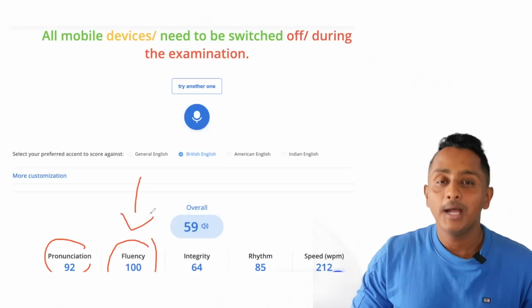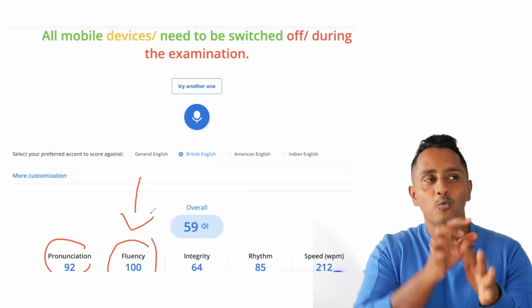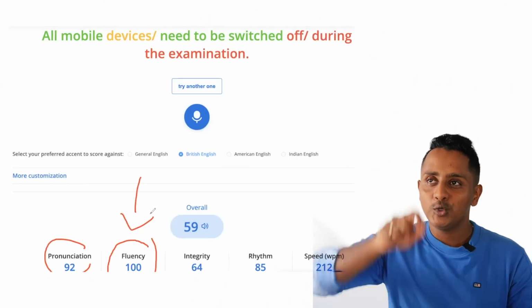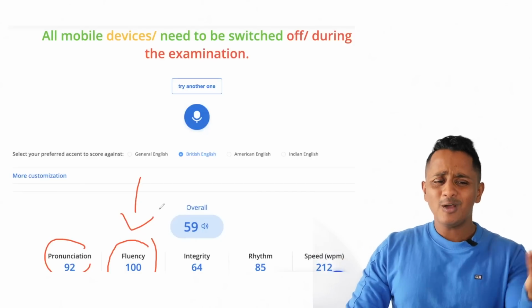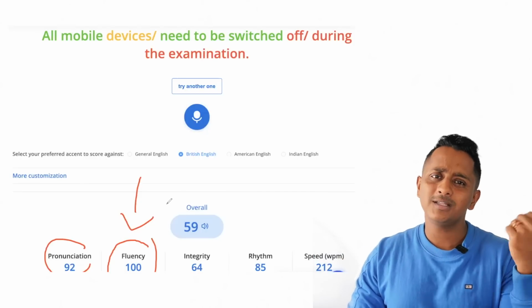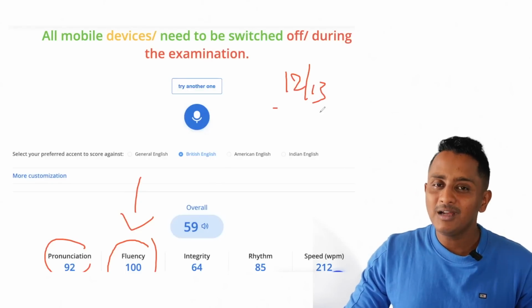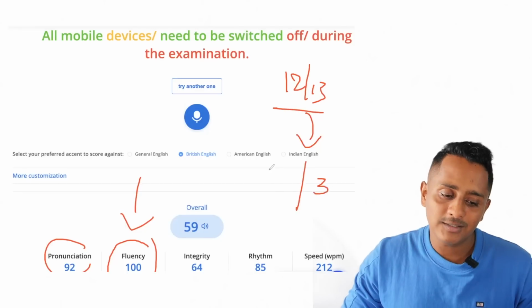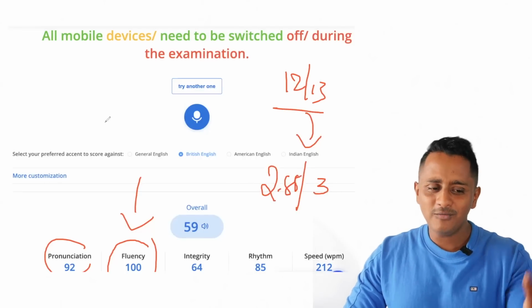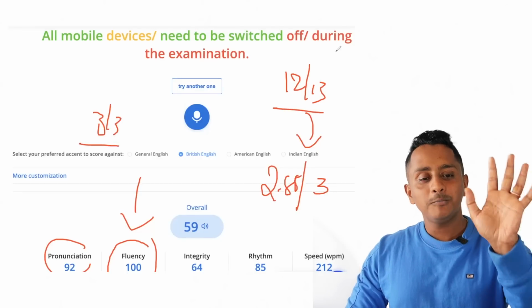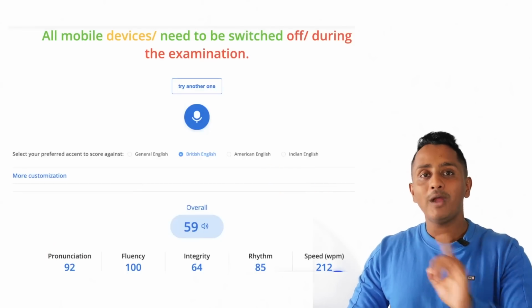Fluency is still 100, meaning you speak half, 100%. You have to get full marks, because all of them are matching. Content is 2 out of 3. Fluency is 5 out of 5. Pronunciation is 5 out of 5. So it's 12 out of 13, which would be converted to 3 marks. This would be 2.85 around, which would be 3 out of 3. So if you speak half, 100% you have to get full.